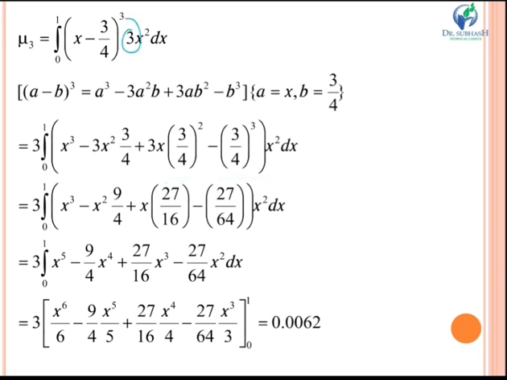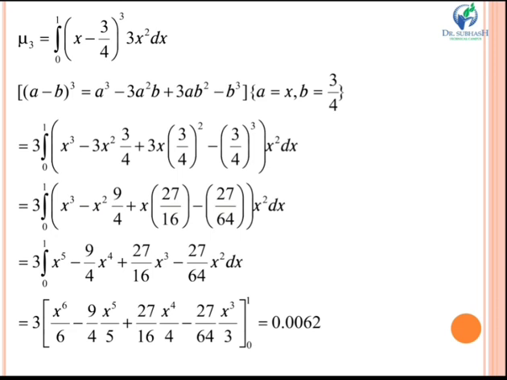This 3 I am taking constant, and I will multiply by x square. In the next step I have just simplified, multiplying the 3 with 3 by 4 whole square, and taking the cube of 3 by 4, and so on. Now I am multiplying this x square with the whole bracket. We get x raised to 5 minus 9 by 4 x raised to 4 plus 27 by 16 x cube minus 27 by 64 x square.